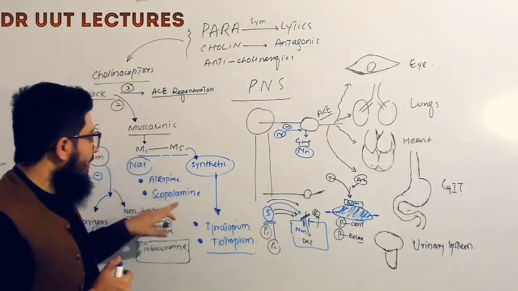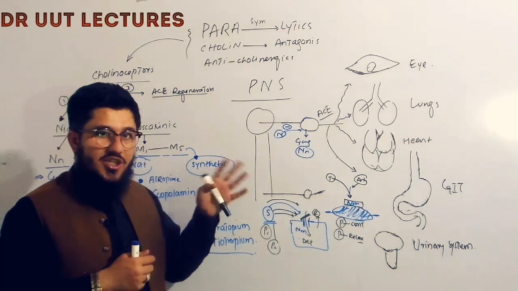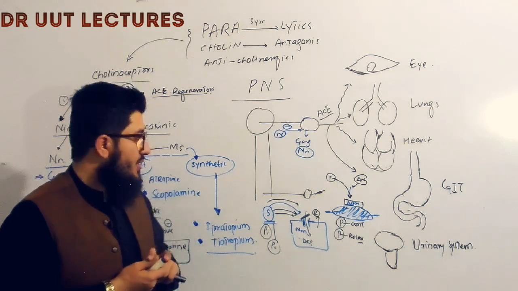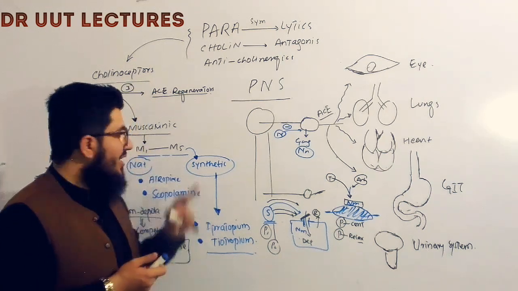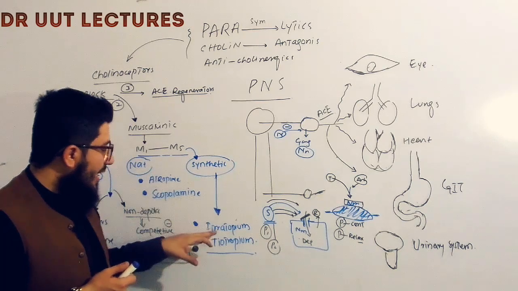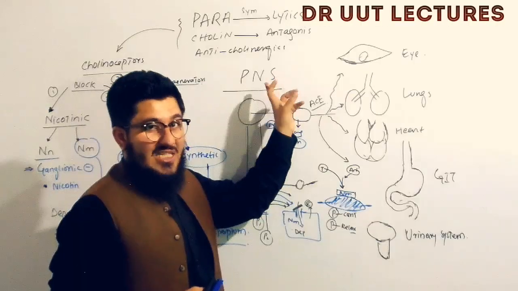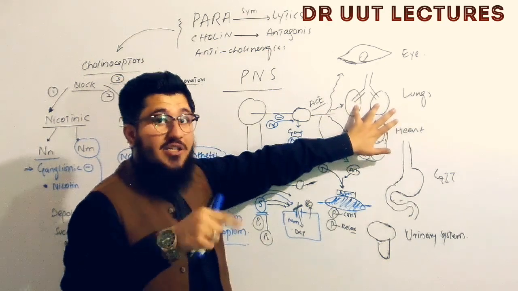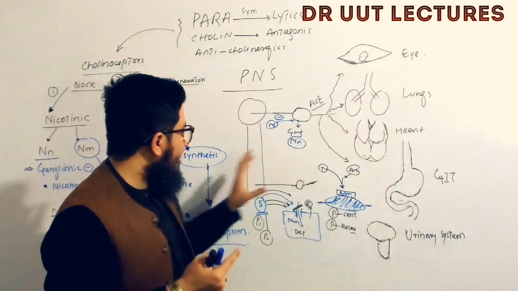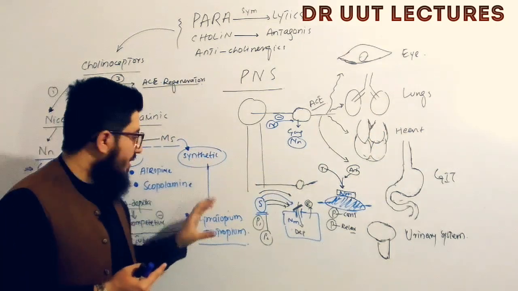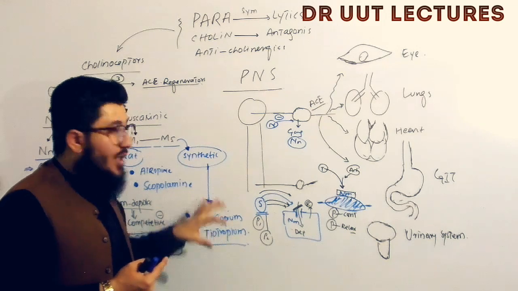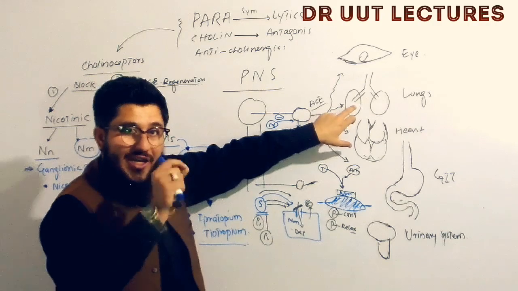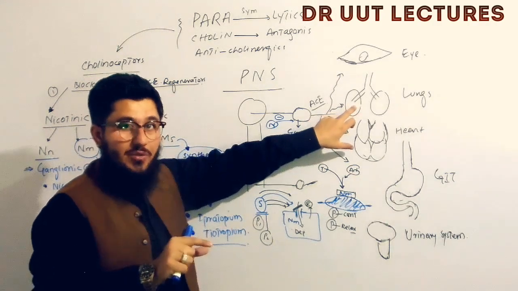The next one is scopolamine. Its action is seen both in the CNS and GIT, and now more often it is used for anti-motion sickness purposes. The next ones we study are the synthetic antimuscarinics, ipratropium and tiotropium. The parasympathetic nervous system is supposed to cause bronchoconstriction and increased mucus secretion, whereas these synthetically prepared antimuscarinics, ipratropium and tiotropium, will counter the parasympathetic supply, so they will cause bronchodilation and decreased mucus secretion.